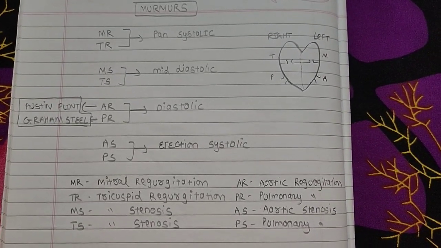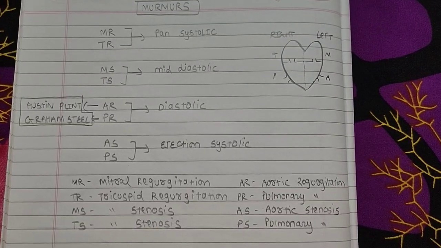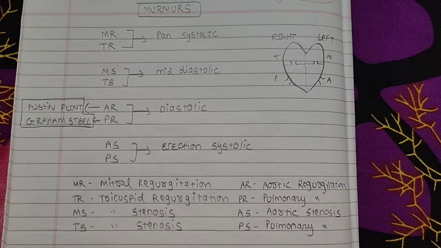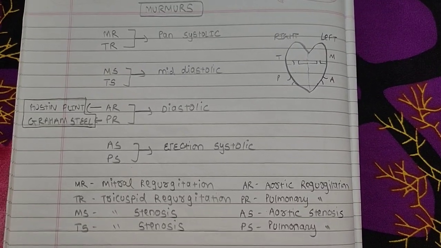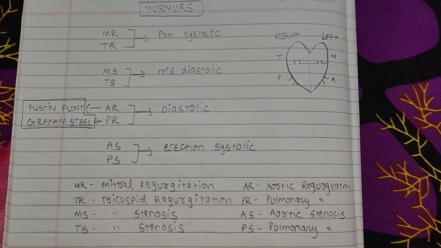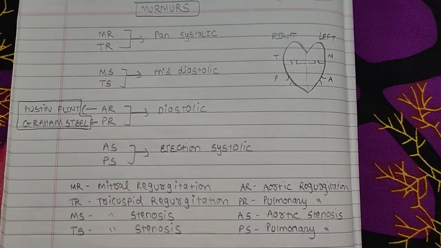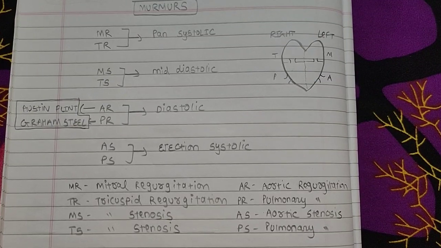Aortic regurgitation and pulmonary regurgitation are types of diastolic murmur, as well as aortic stenosis and pulmonary stenosis are types of ejection systolic. But aortic regurgitation is also called the Austin Flint murmur, while pulmonary regurgitation is also called the Graham Steell murmur.